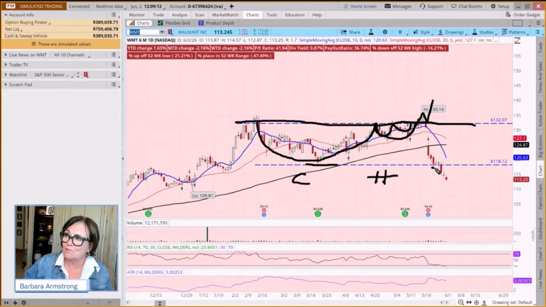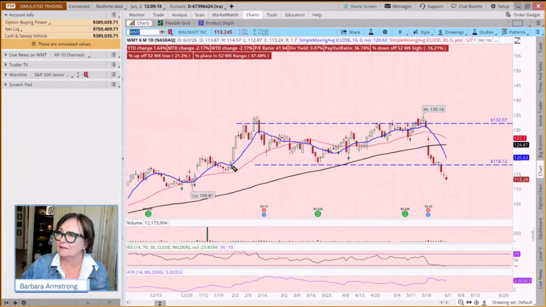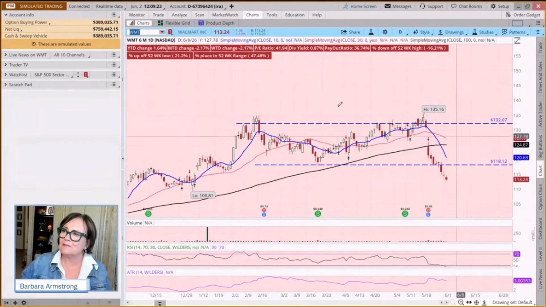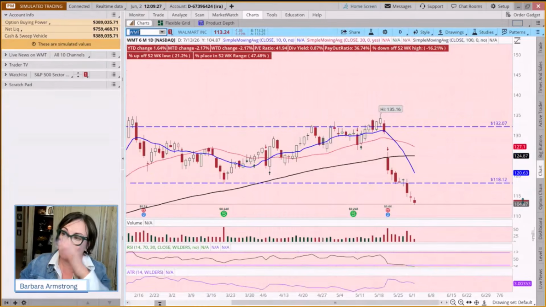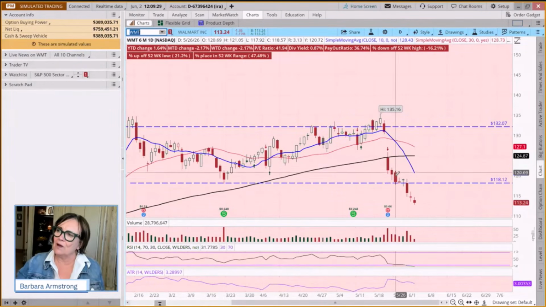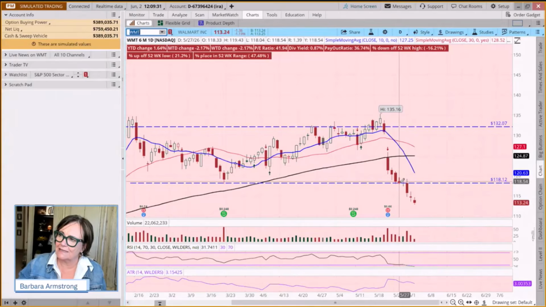I was waiting for it to bounce. Let me zone in a little tighter, and I have to close my drawing tool for this. Next week we're going to talk about candlestick patterns. When you get a candlestick pattern like this one, it's called an inverted hammer at a support level.